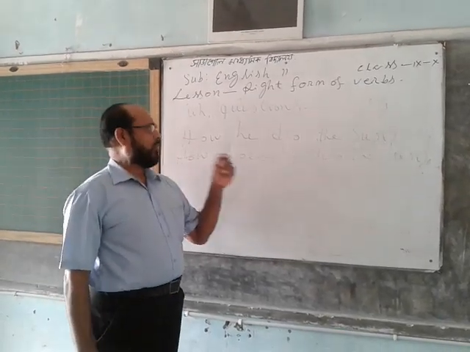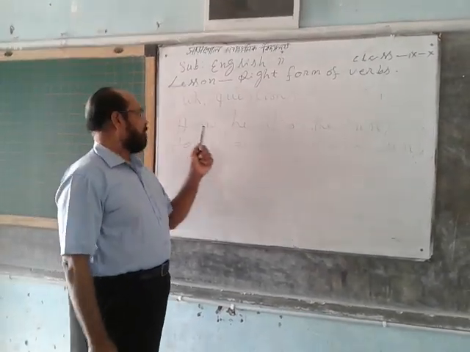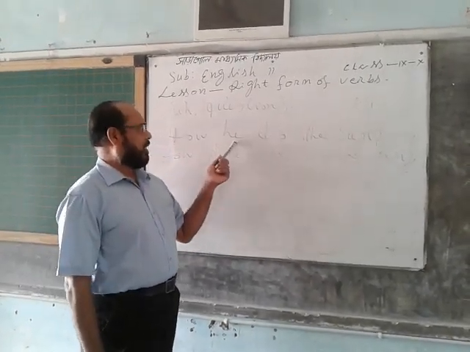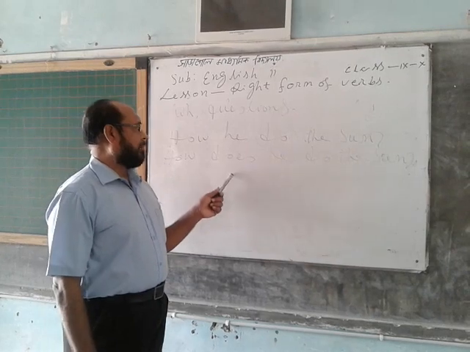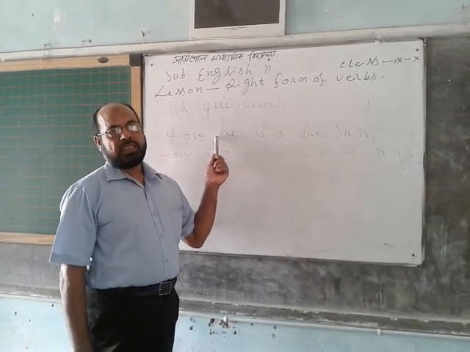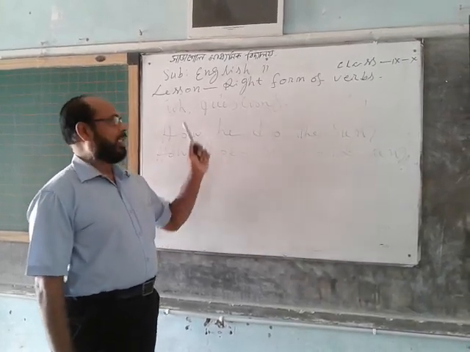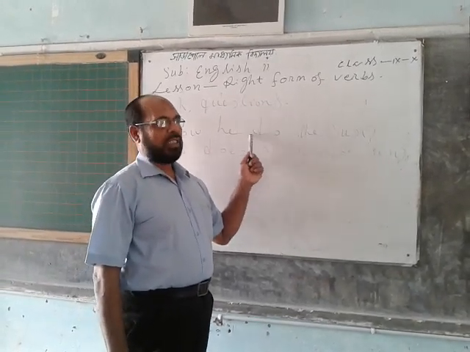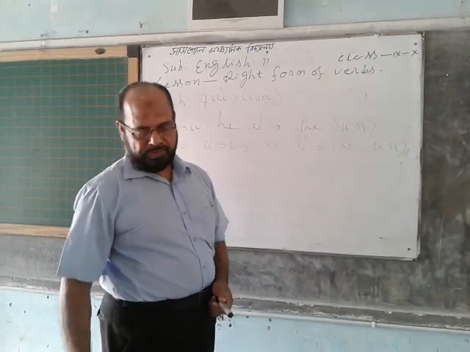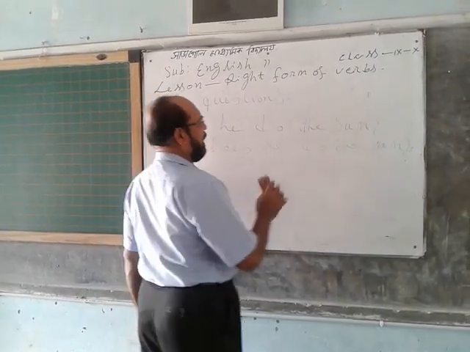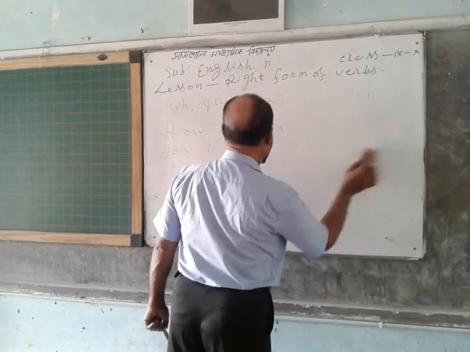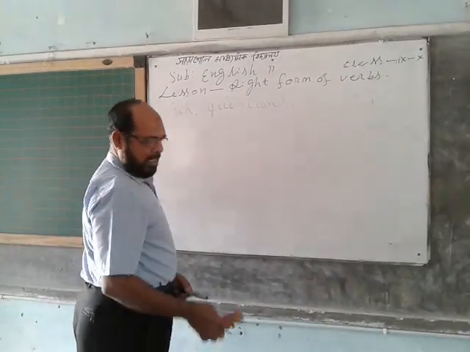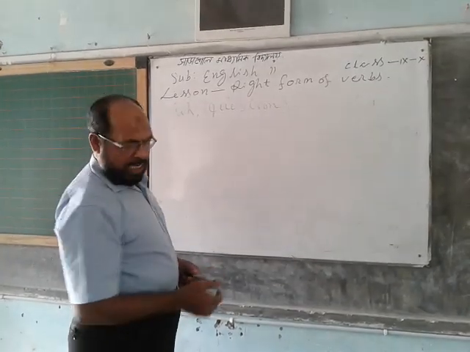You will have to look at the WH question sentence. If the subject is third person singular number, you will use does before the subject, and you will omit the s or es from the principal verb. But if the subject is anything other than third person singular number, you will use do. Example: what do you do. What you do is incorrect and what do you do is correct.